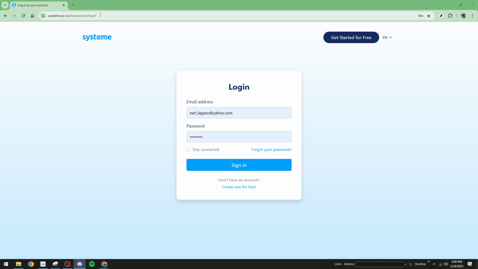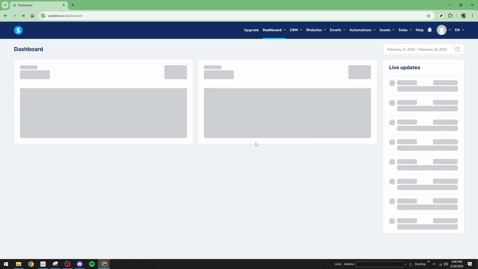First things first, let's enter your Systeme.io account. Once you're logged in, navigate over to your dashboard. This is your main hub where all the magic happens. You'll want to look for the section labeled Affiliate Dashboard. It might be tucked away in the menu, but don't worry. Take your time and click on it once you find it.